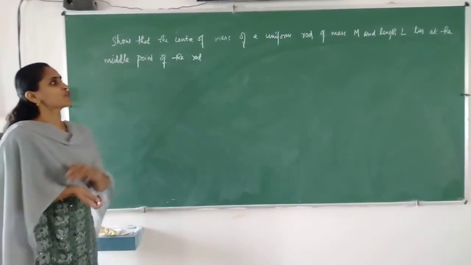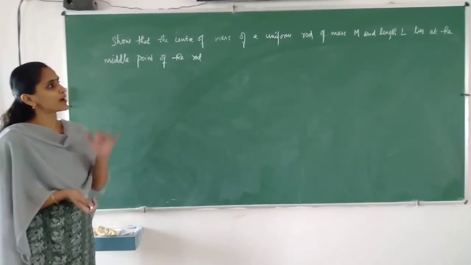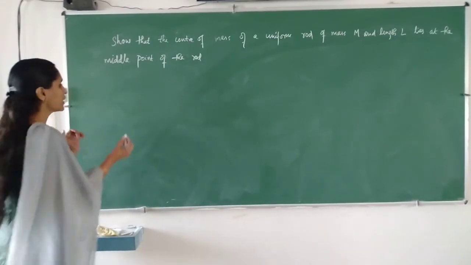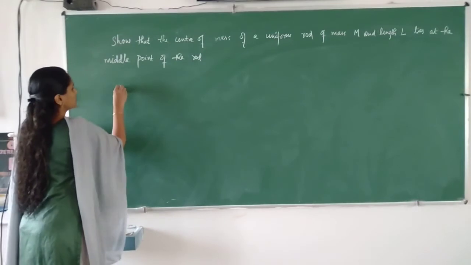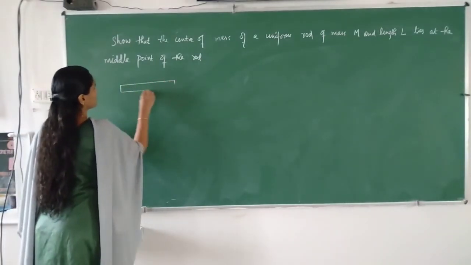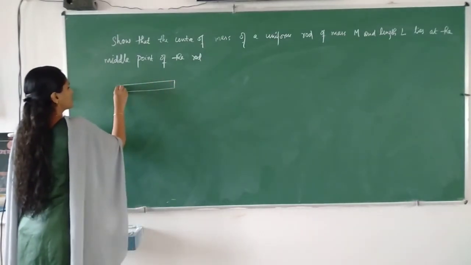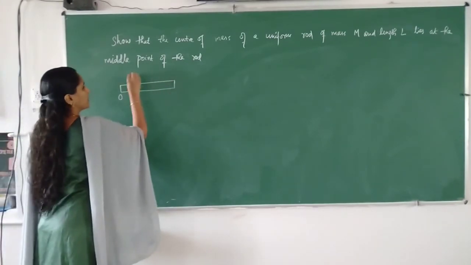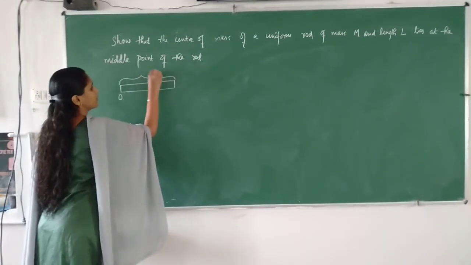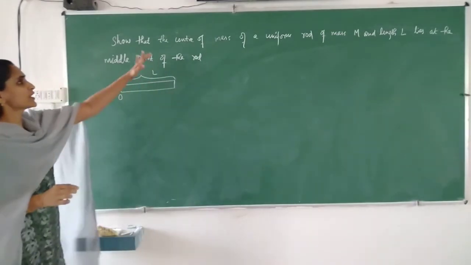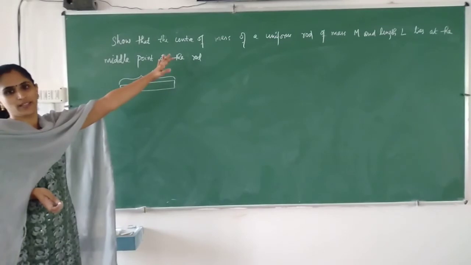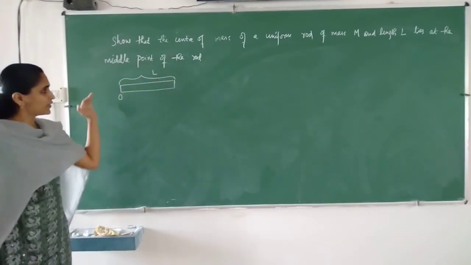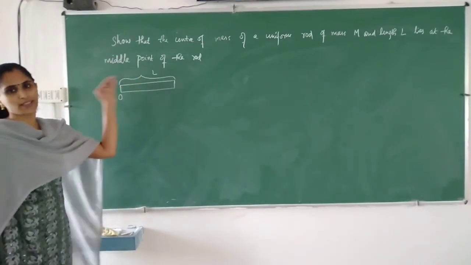Show that the center of mass of a uniform rod of mass m and length L lies at the midpoint of the rod. Okay, so we are considering a rod. Let one end be at the origin, so the total length is L. We have to show that the coordinate of the center of mass is exactly at the middle point. We are assuming that it is lying on the x-axis.